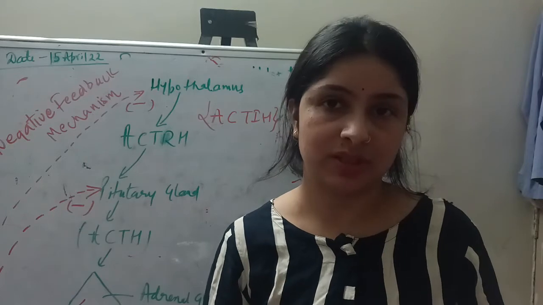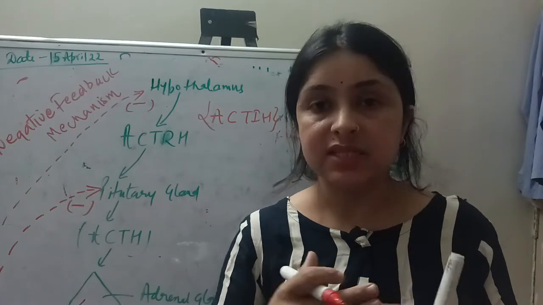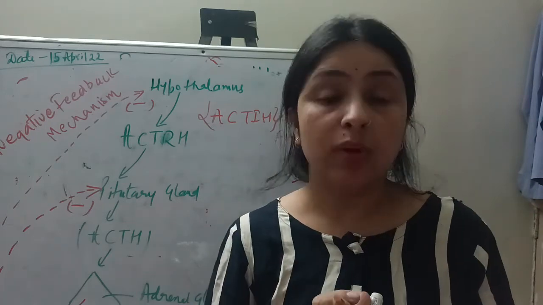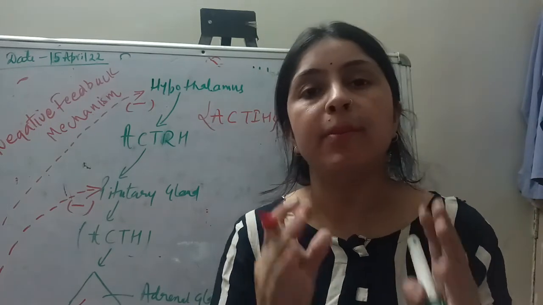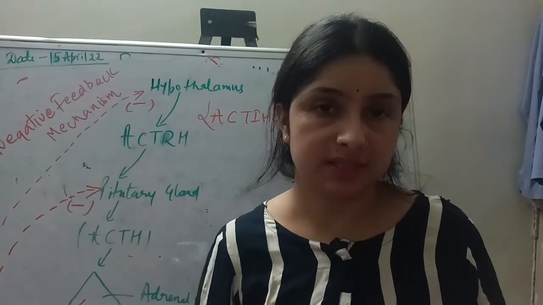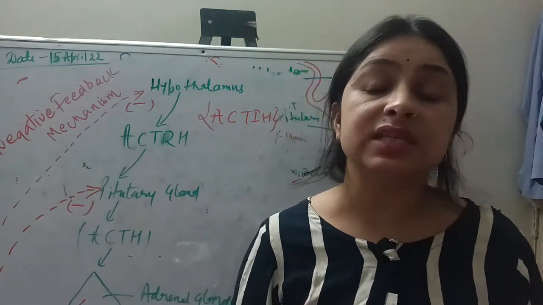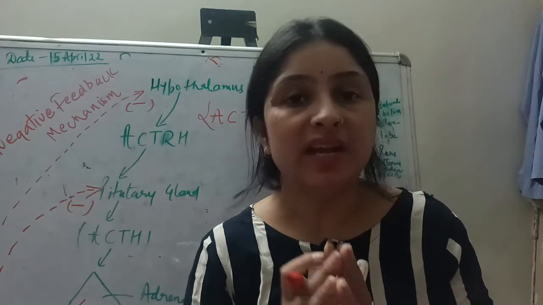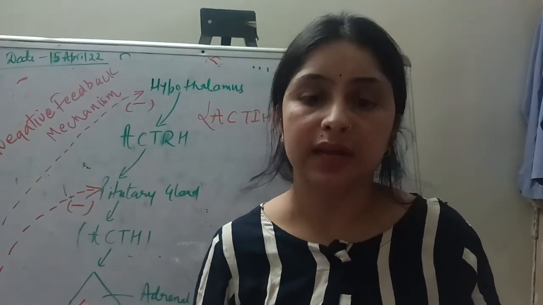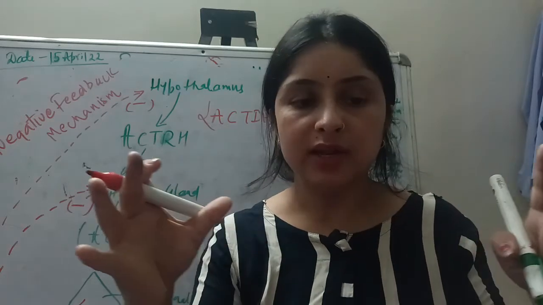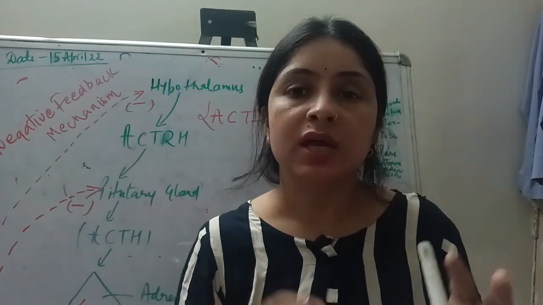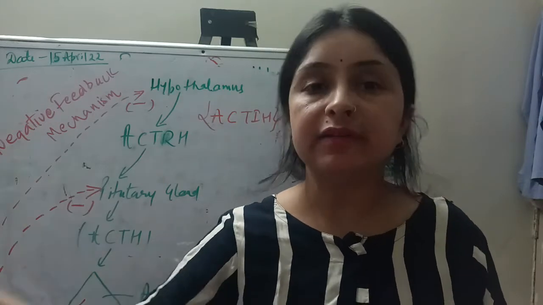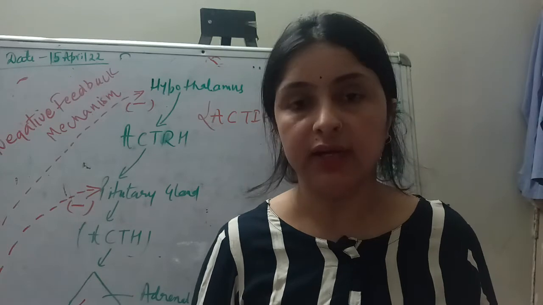All right. So now comes what happens when the hormones secreted from the pituitary gland are not released in a regulated amount, or you can say when there are disturbances in the amount of hormones secreted from the pituitary gland. What is going to happen? This condition is called panhypopituitarism. Panhypopituitarism is a condition when the anterior pituitary gland stops secreting varieties of hormones, like GH, GnRH. So when the release of those hormones stops, ultimately the level of hormones in the blood will get affected, and the activity performed by those hormones will also get affected.